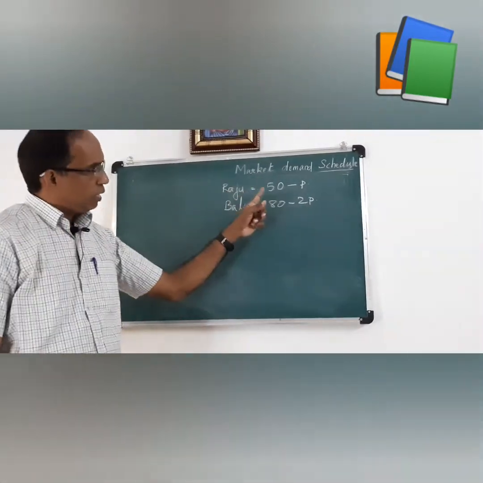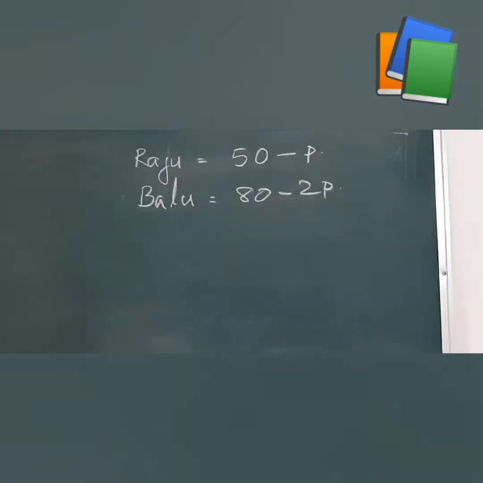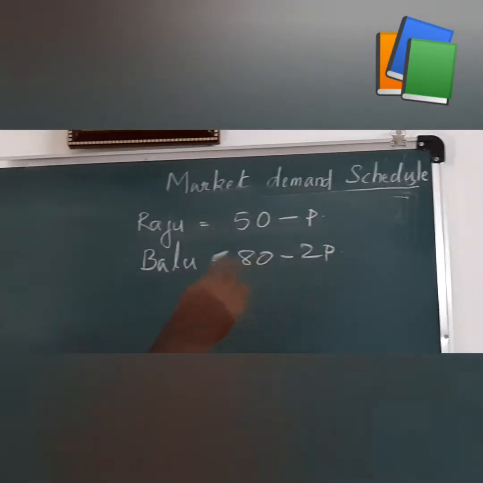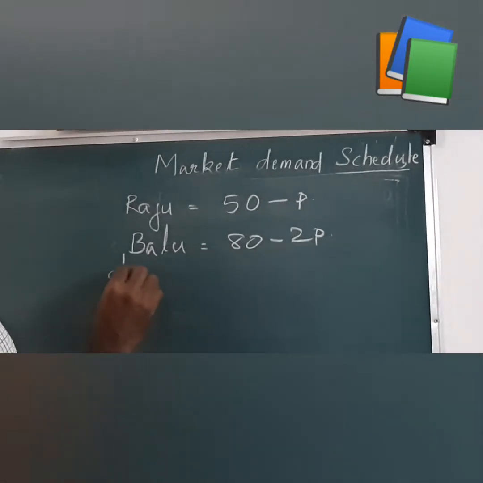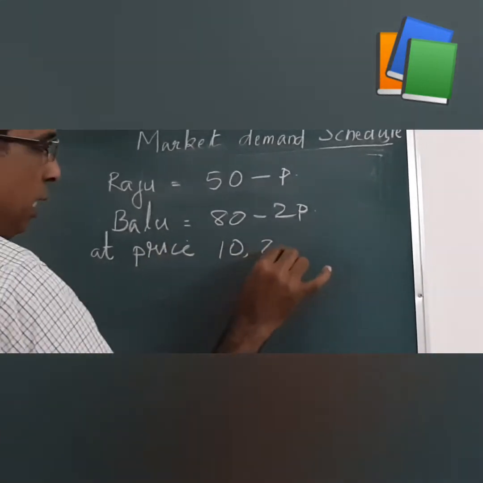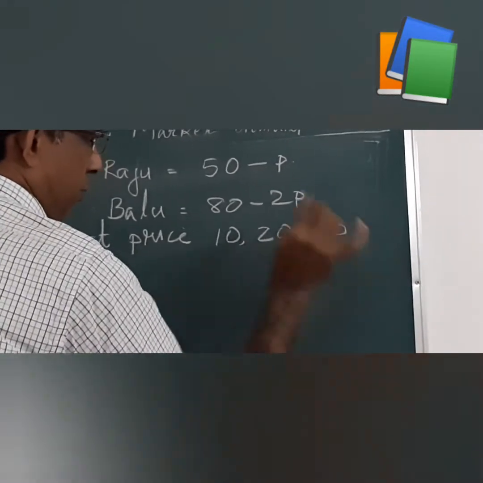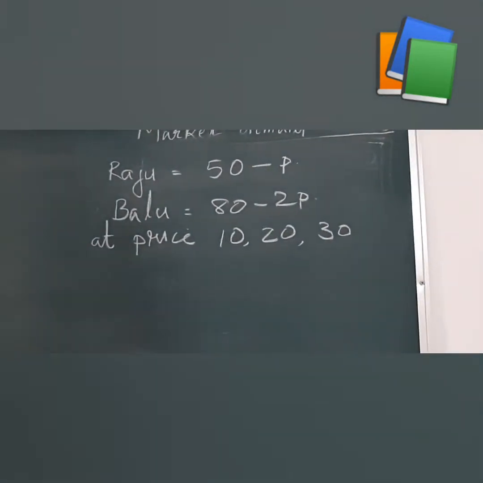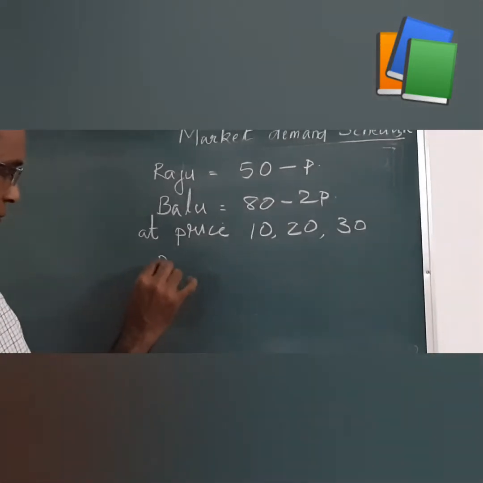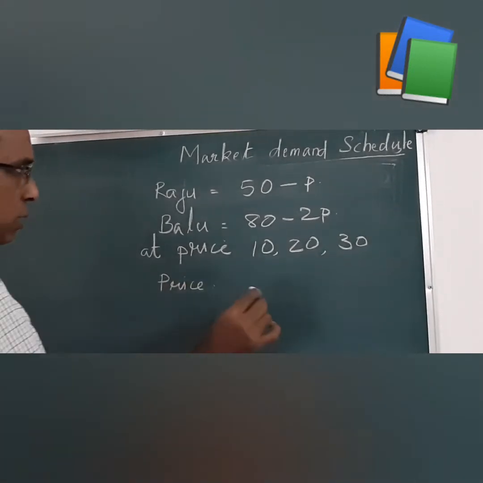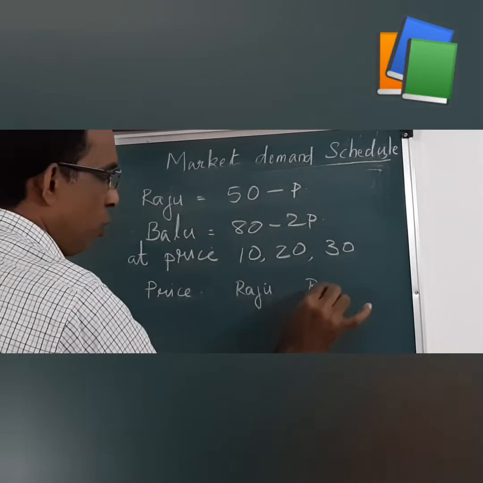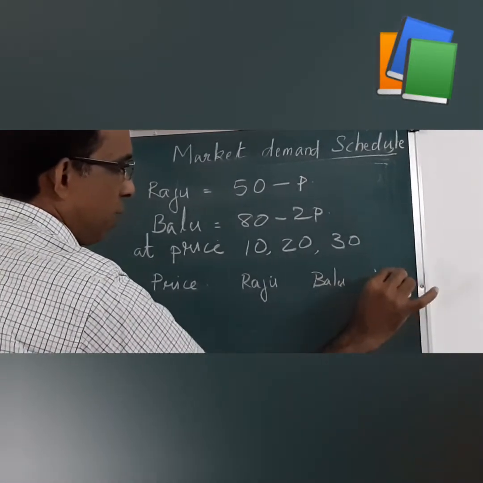Here the demand function is given, and there are only two consumers in the market, Raju and Balu. At prices 10, 20 and 30, calculate the market demand for this particular commodity. So first write the price, demand of Raju, demand of Balu and market demand.